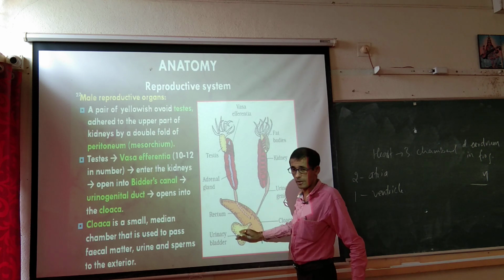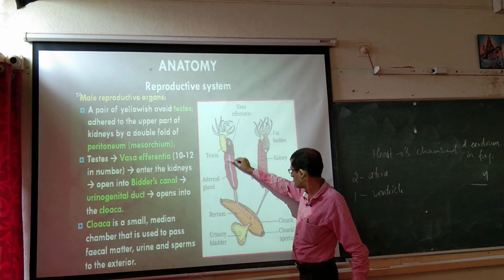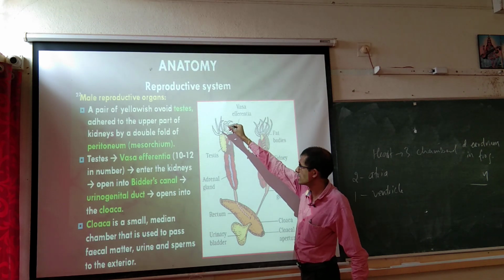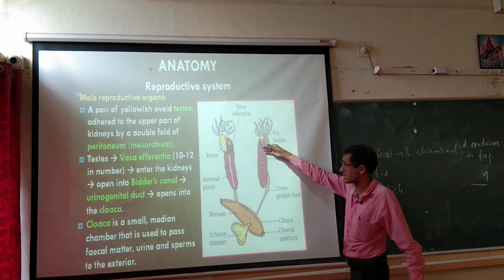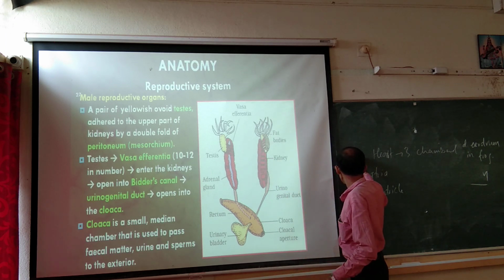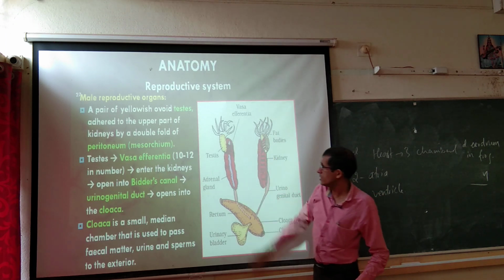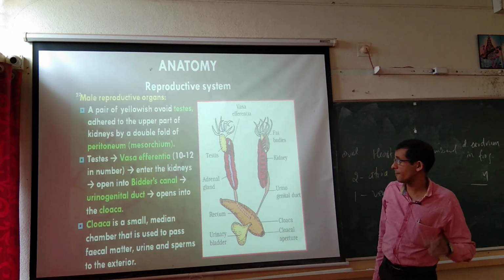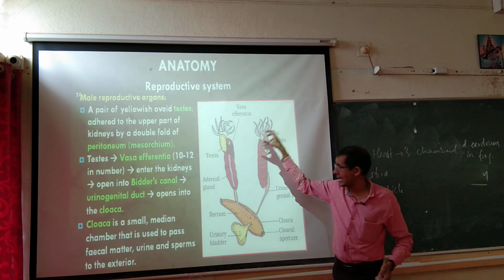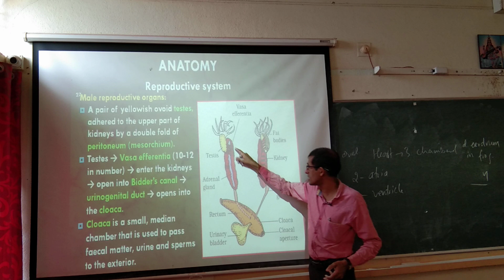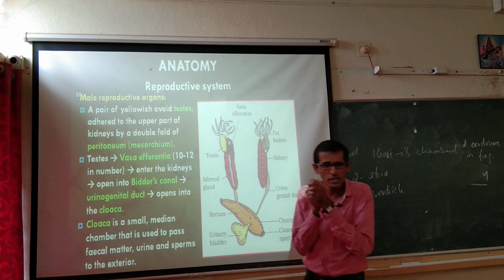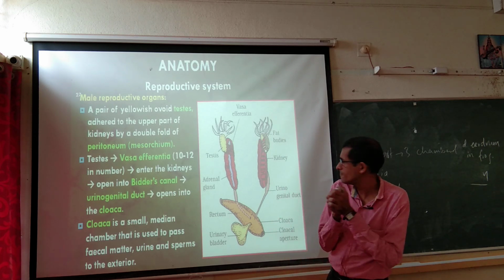Now this is the male reproductive system with respect to frog. This is the kidney, and on the upper surface of the kidney, upper side of the kidney, there is a pair of yellowish, yellow colored, ovoid means oval shape structures. Adhered means attached to the upper part of the kidney, the yellow colored oval shaped structure is attached by a double fold of peritoneum. Double fold of peritoneal layer will be there around that one. So, it is going to hold that testis directly to the kidney.